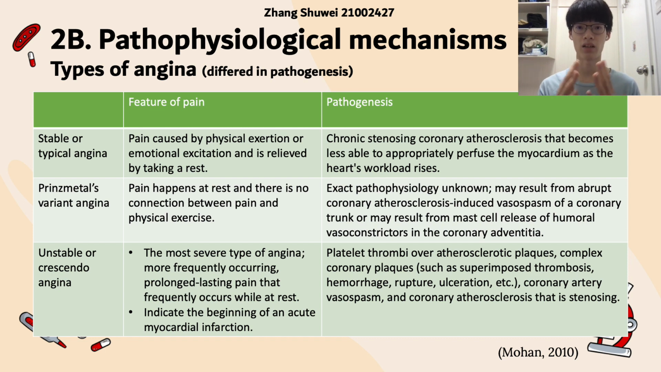And then the last type is the unstable or crescendo angina, and it is the most serious type of angina, and it has more frequent onset of pain, which lasts for a longer time, and the pain happens frequently at rest, and it could indicate an impending acute myocardial infarction. It is caused by stenosing coronary atherosclerosis or some complex coronary plaques such as superimposed thrombosis, hemorrhage, rupture, or ulceration. And it could also be caused by some platelet thrombi over atherosclerotic plaque, or some coronary artery vasospasm.